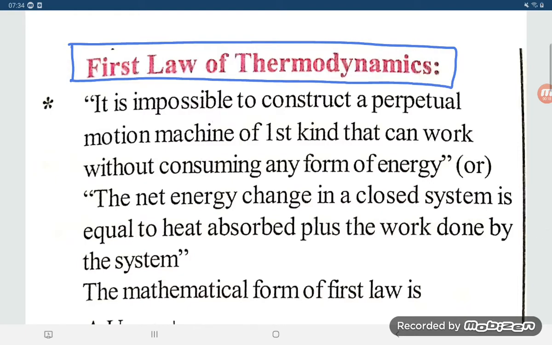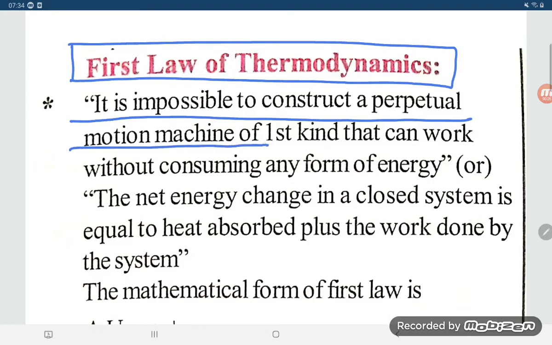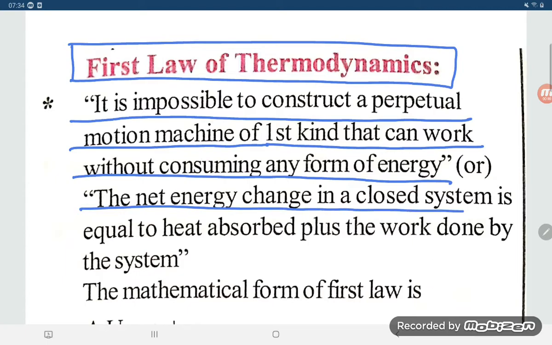But in the way of chemistry, it is impossible to construct a perpetual motion machine of the first kind that can work without consuming any form of energy. So without consuming any form of energy you cannot do any work. Or, the net energy change in a closed system is equal to the heat absorbed plus the work done by the system. So whatever the energy change of the system is, it is equal to how much heat is absorbed by the system and the work done by the system.